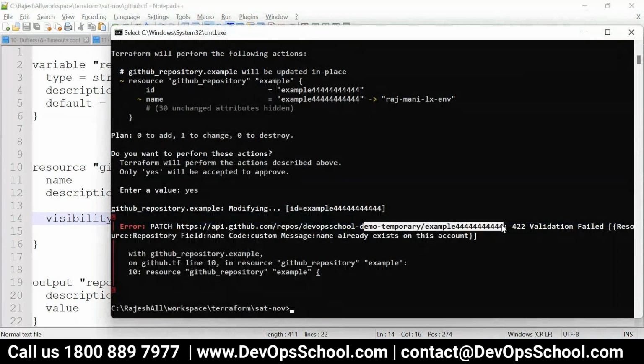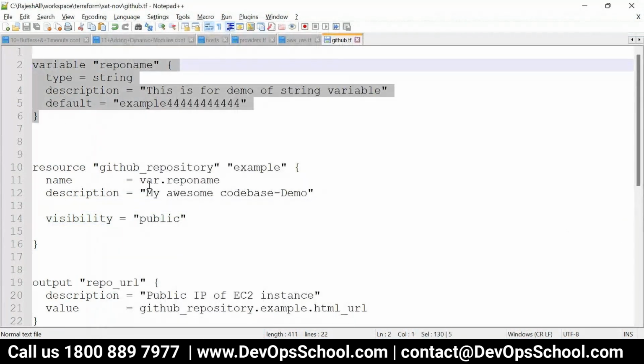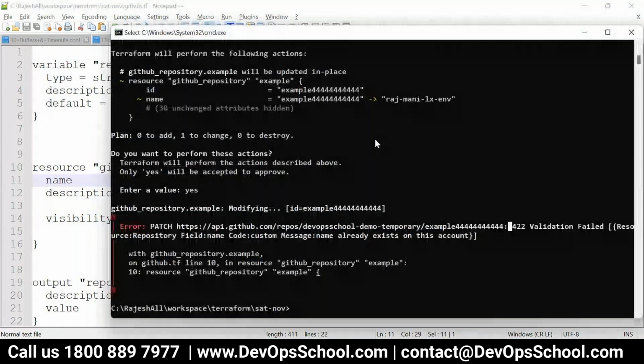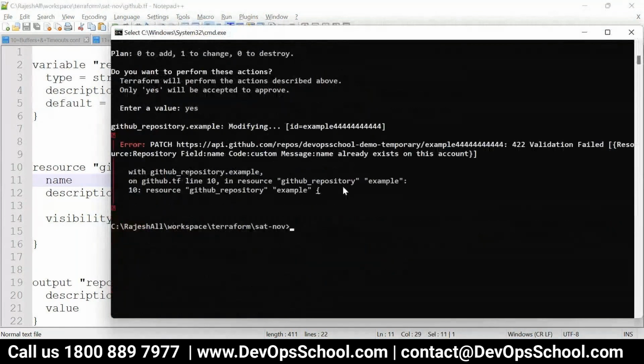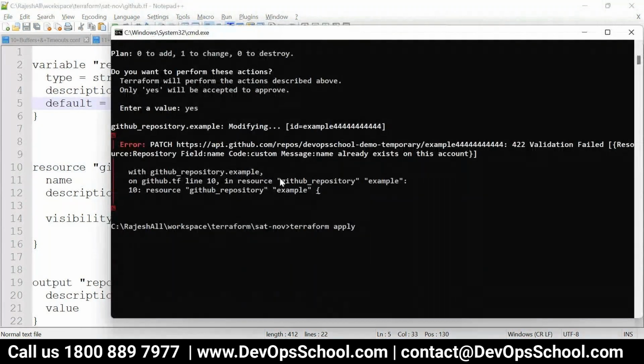This repository exists, this should delete, but the ID got changed. The ID got changed because I added a variable instead of hard coding. So what should I do? You can change this one more. This will be considered the new one. So apply.